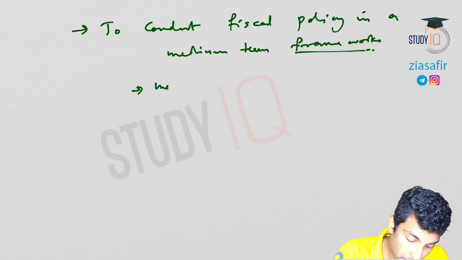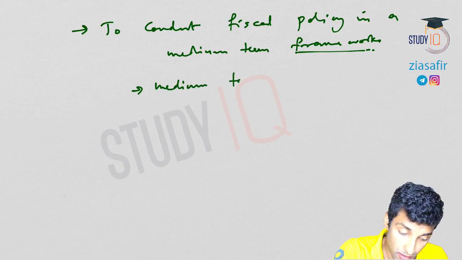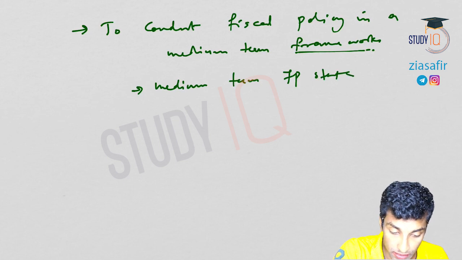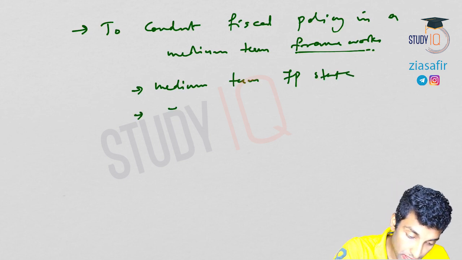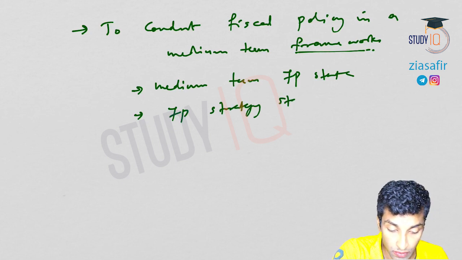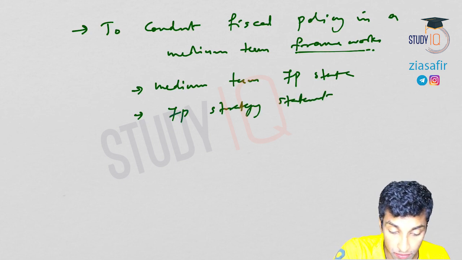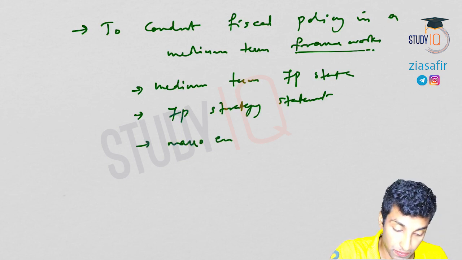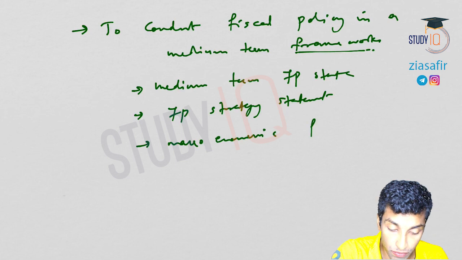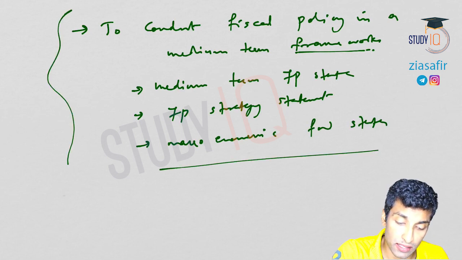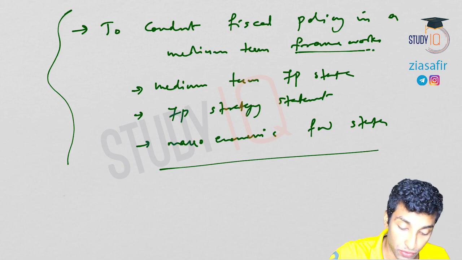What are the 3 documents? Medium term fiscal policy statement, fiscal policy strategy statement, and macroeconomic framework statement. So this can be asked in prelims, so have an idea of this.